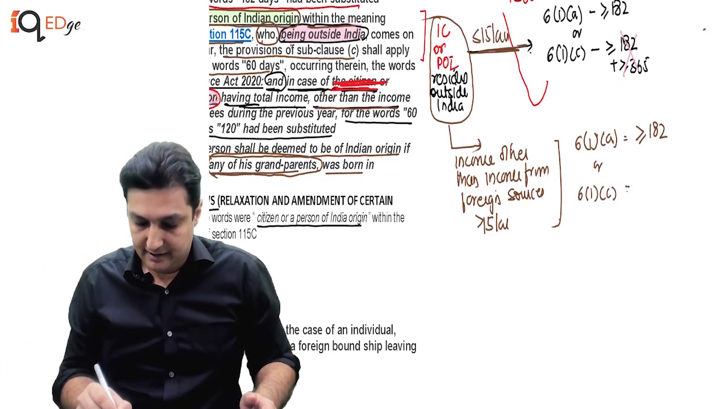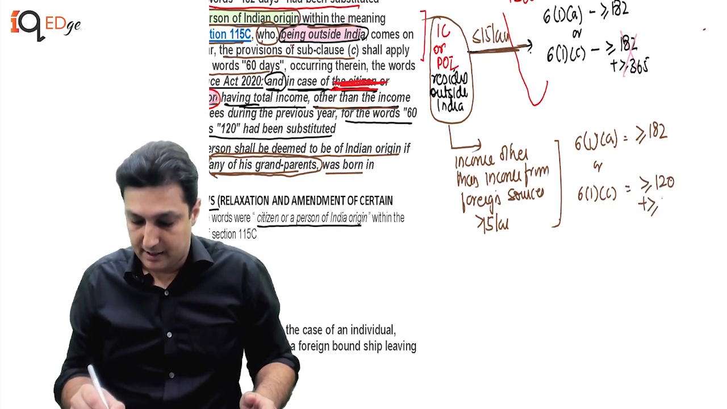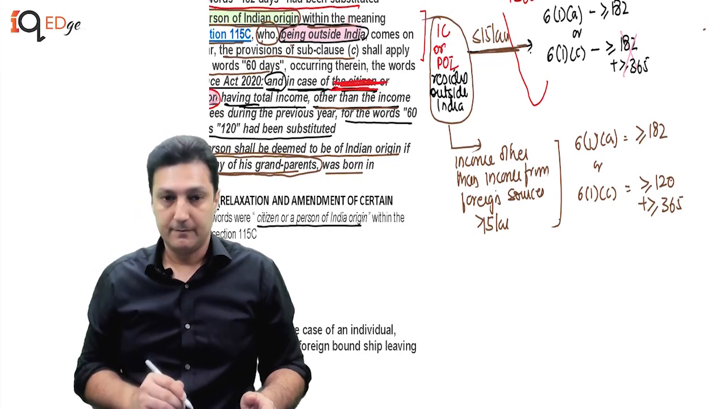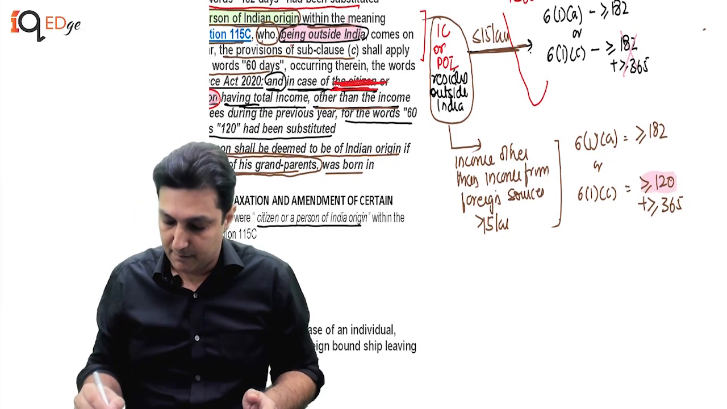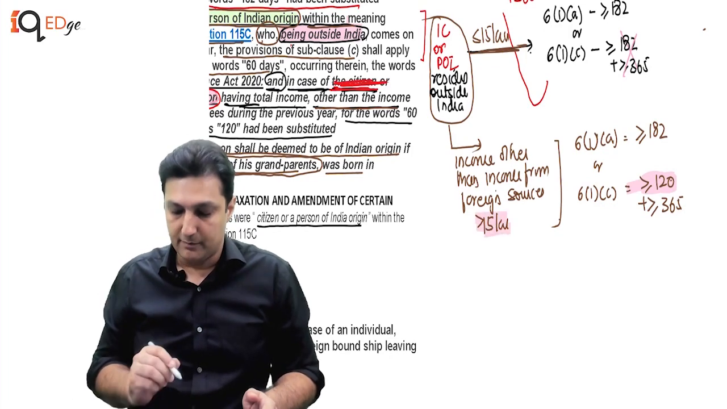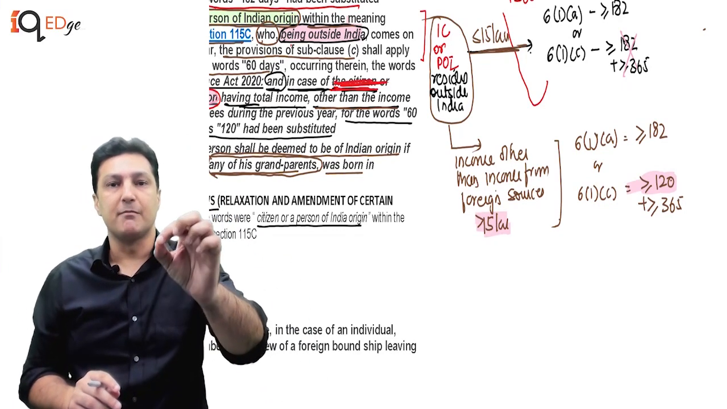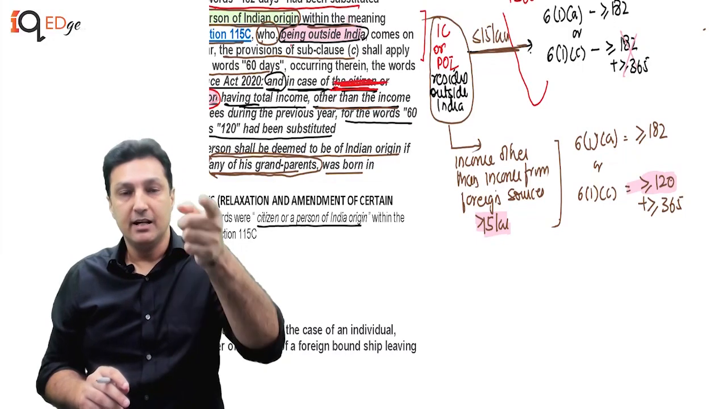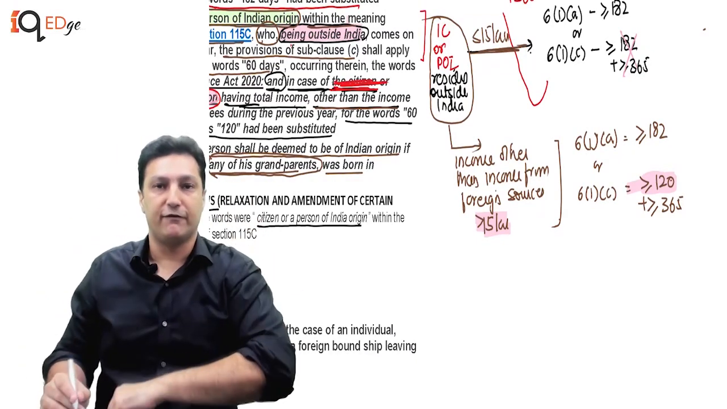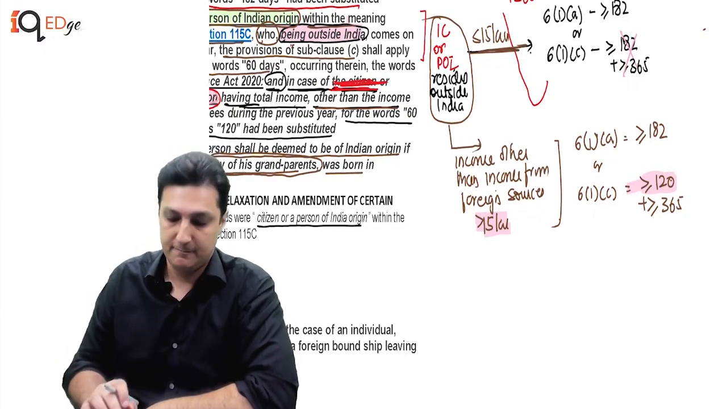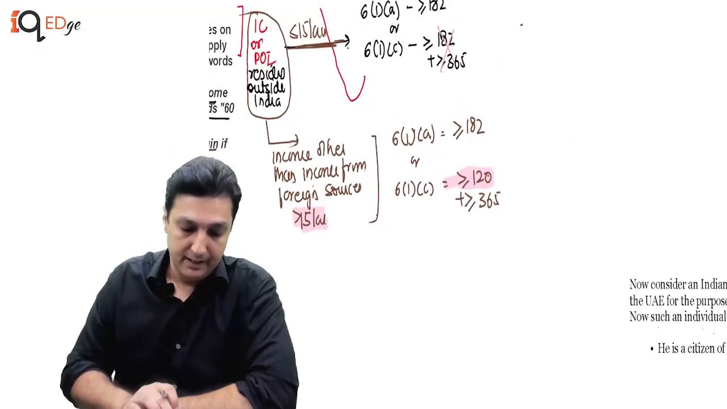6(1)(c) becomes more than or equal to 120, but please remember this remains at 365. He is essentially now only looking at changing the number of days for these people who have income over here and making them resident if they stay in India for 120 days, and of course they must have fulfilled the 4-year condition of 365 days. Very interesting. Now let's see what that means.